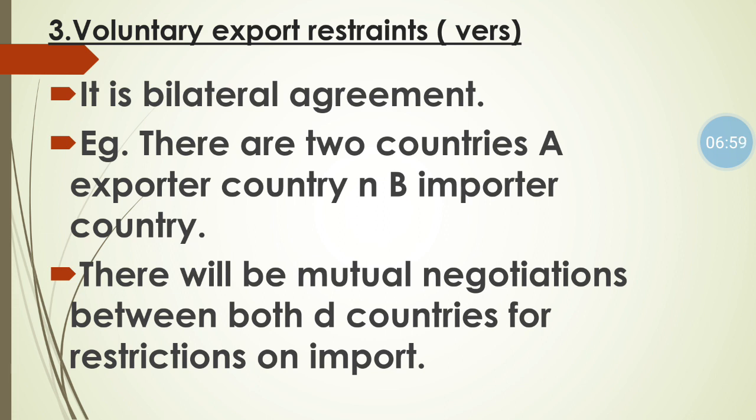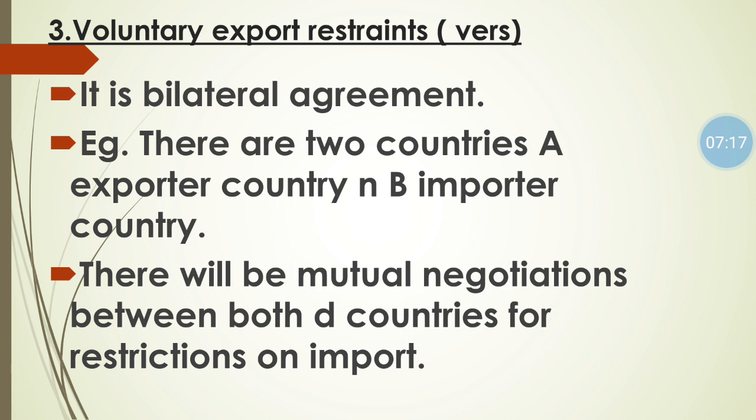So country A and B, they both will take a negotiation and decision about the quotas, and they both will get a decision that this much restriction we have to put on import. Now I will clear this concept again.